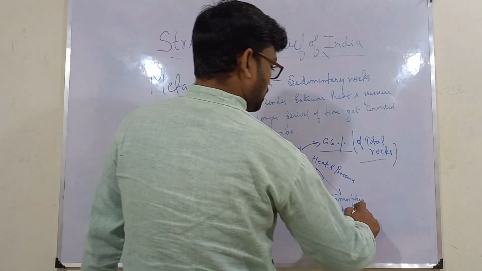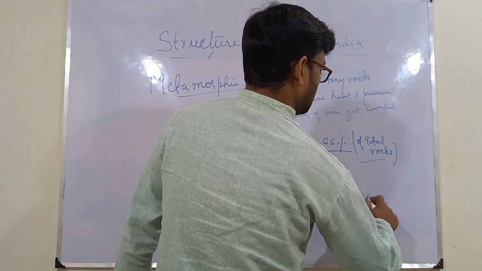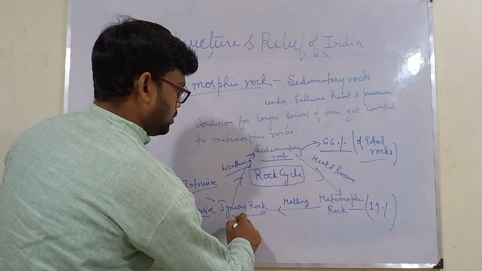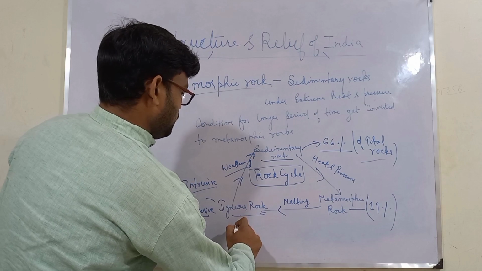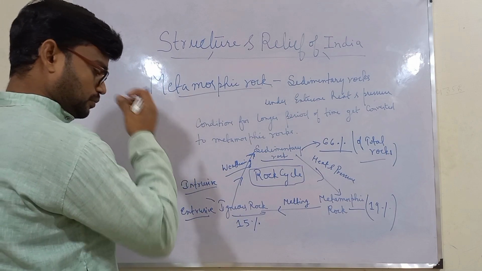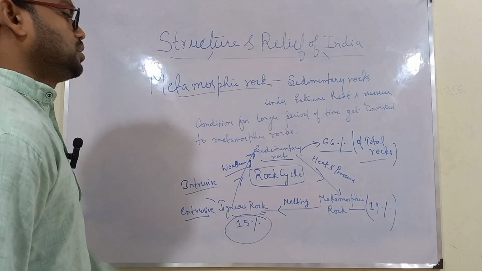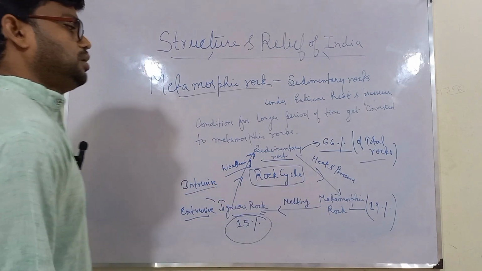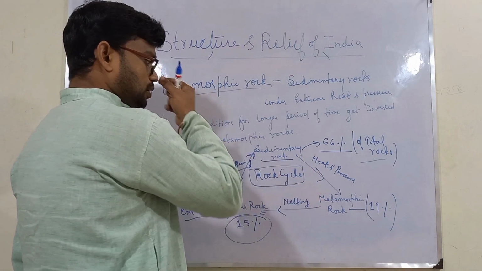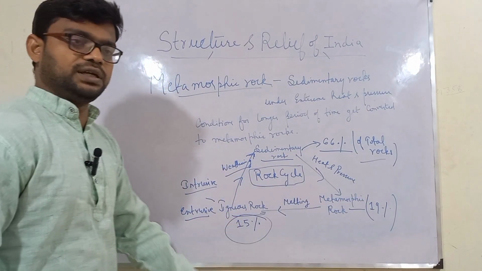Then we have 19% as metamorphic rock, and then we have 15% as igneous rock. You can note it down. This is the composition of the rocks present on this earth. Sedimentary rock consists of 66%, metamorphic rock 19%, and igneous rock 15%.